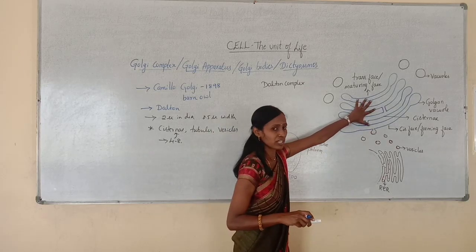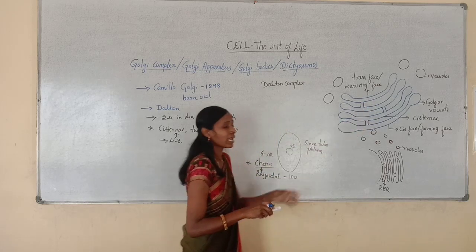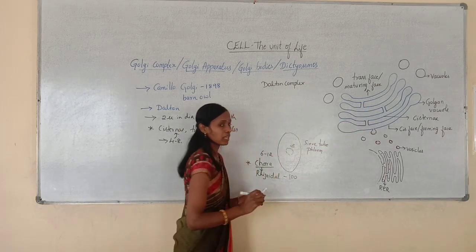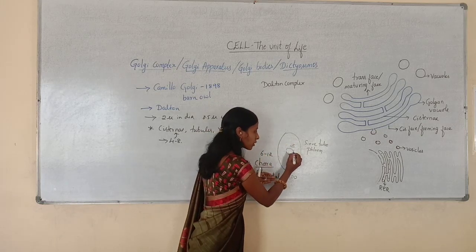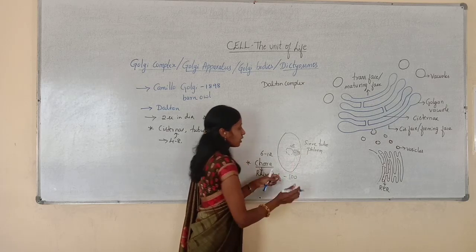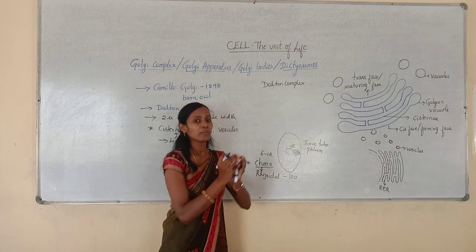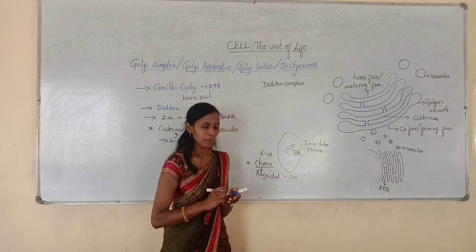These 4 to 8 cisternae are arranged concentrically near the nucleus, or we can say they are very close to the nucleus or endoplasmic reticulum.